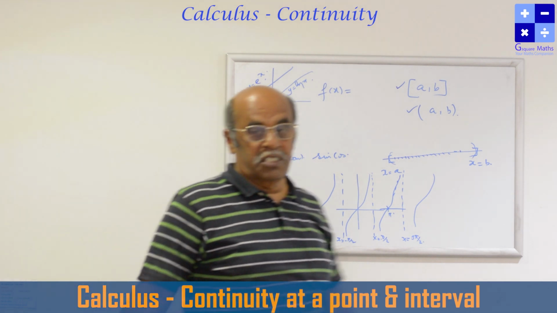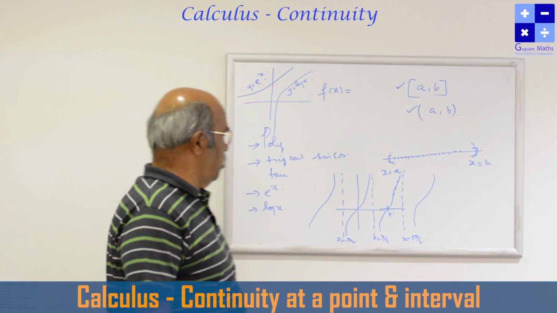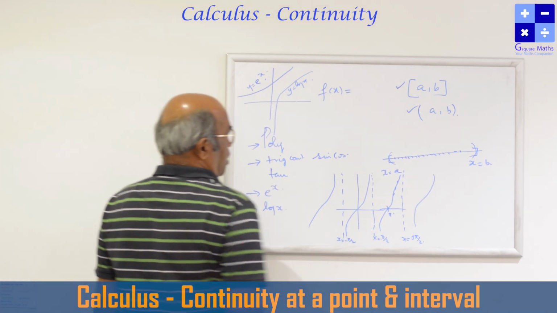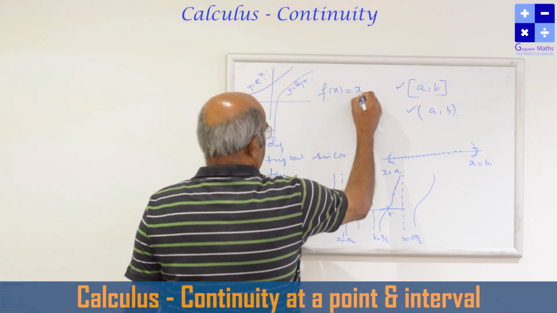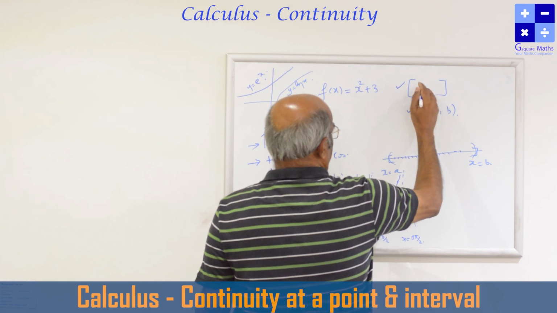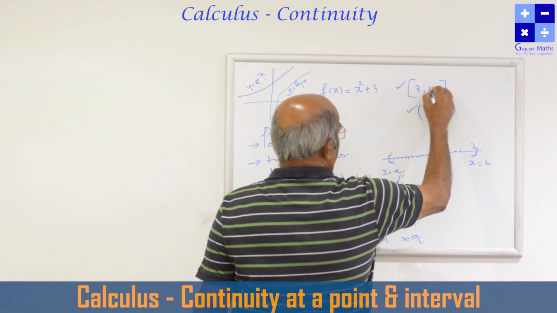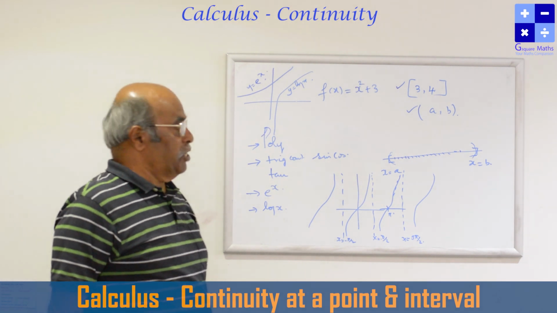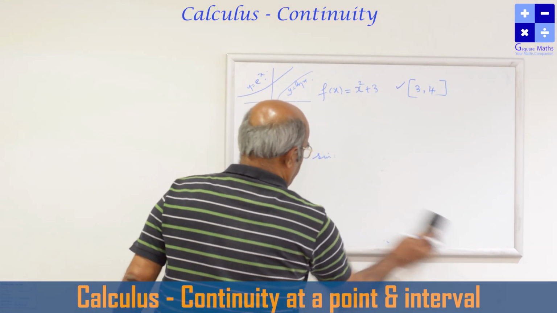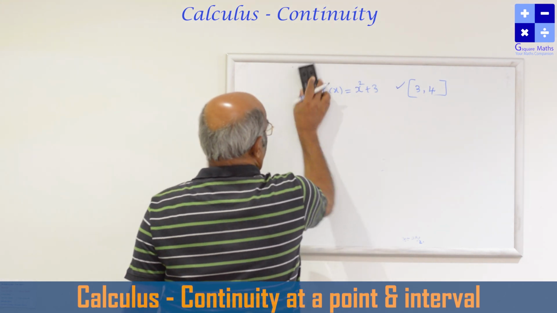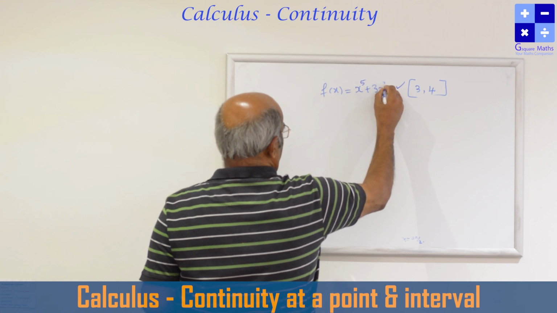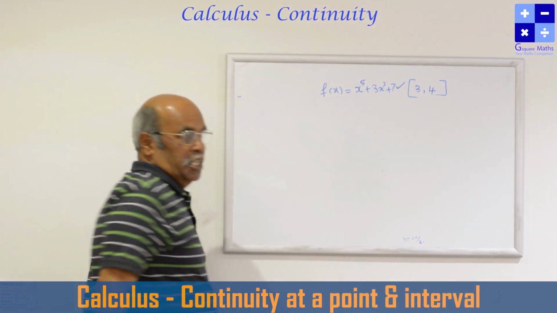So my dear children, these are the properties we have to apply to check whether the function is continuous at a point or not. For example, f(x) is equal to x square plus 3. You are asked to discuss the continuity of the polynomial x square plus 3, or x power 5, or 3x cube plus 7, which is a polynomial.